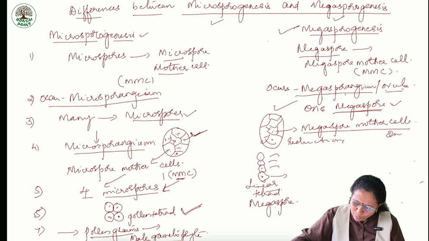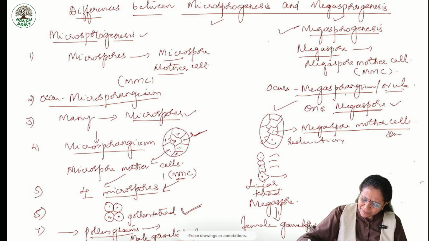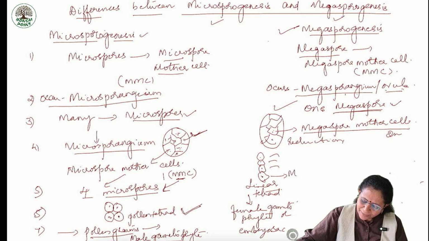This megaspore gives rise to female gametophyte, or we say embryo sac. Only one megaspore is the functional megaspore.